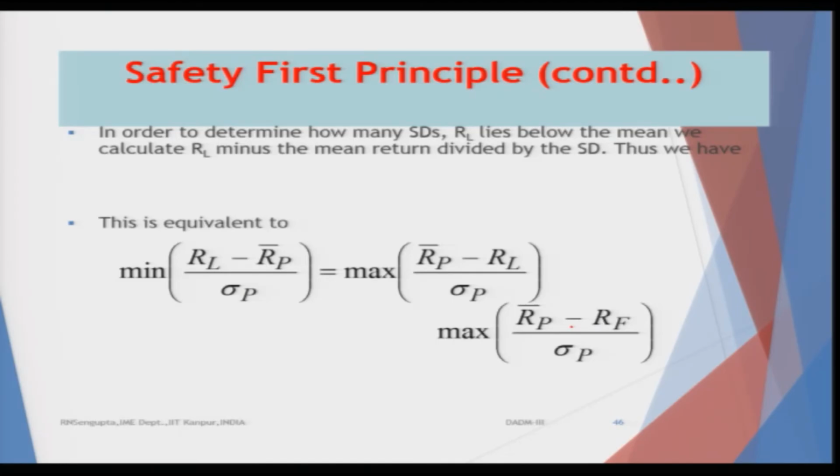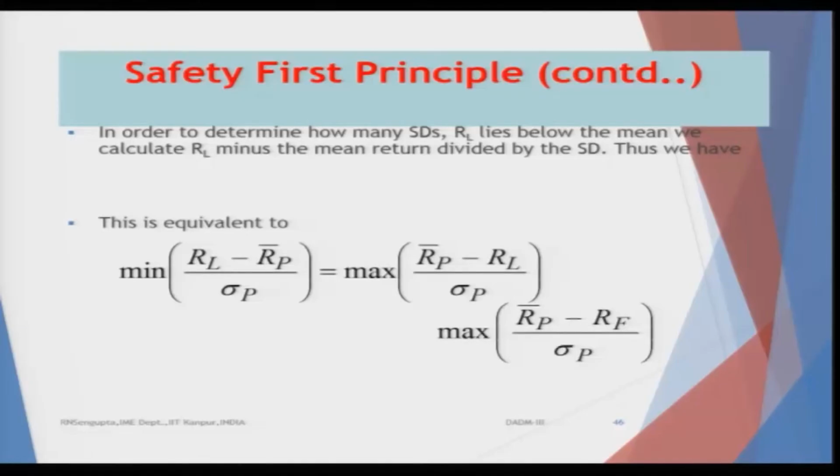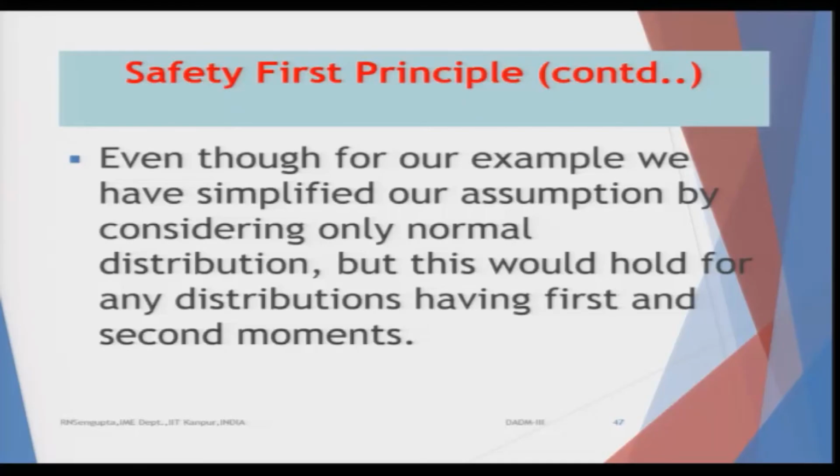That means, the data based on which you are trying to do the investment for any financial institution, or the bank, and the value which you will get from here would tell you how far or how close it is to the values of overall loss which you are going to sustain. Even though we have simplified our assumption by considering the normal distribution, this is a very important point for you to understand.